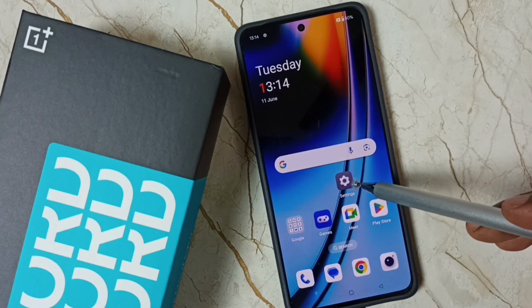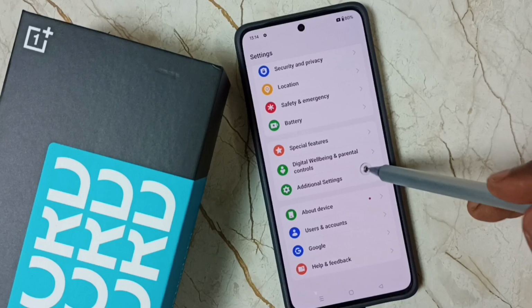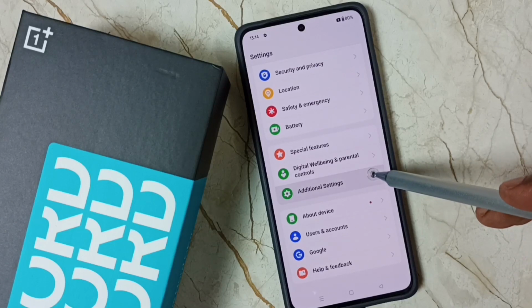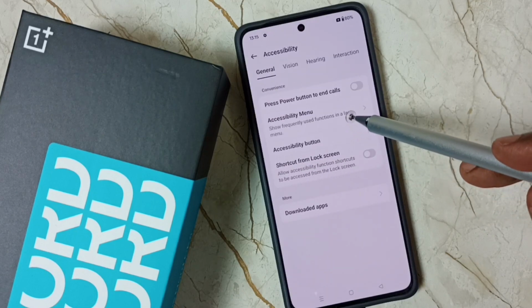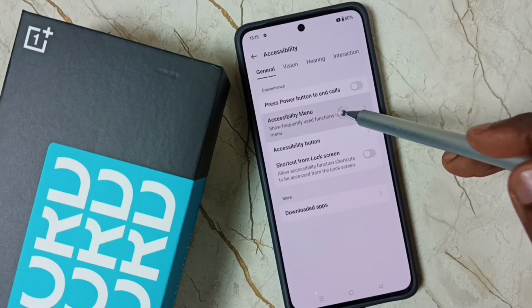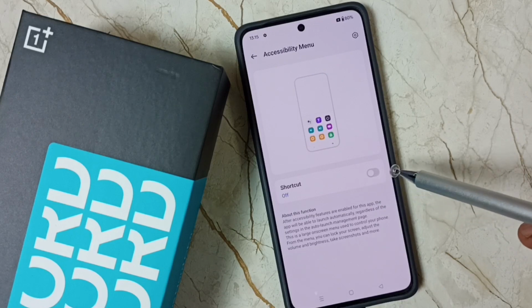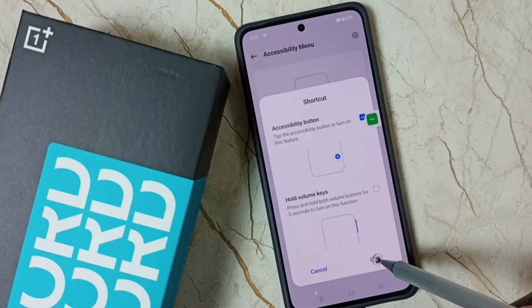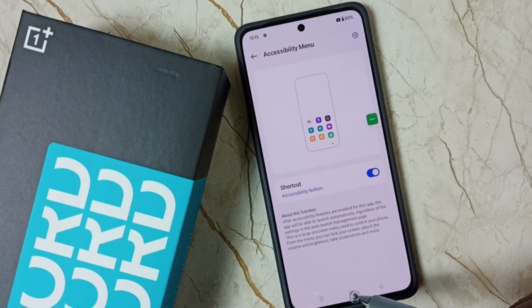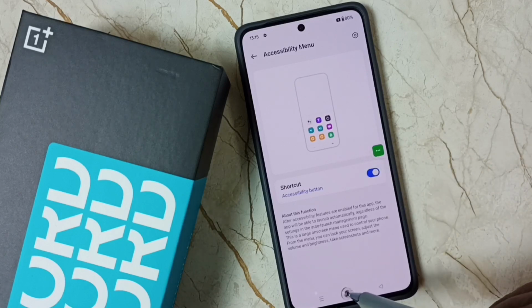First go to settings, tap on the settings app icon, go down, select additional settings, go to accessibility, tap on accessibility menu. We have to enable this option, accessibility menu shortcut. Tap here, tap on allow, tap on OK. Done. So now we can see this accessibility menu shortcut. Just close this window.